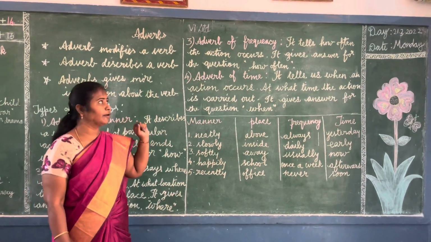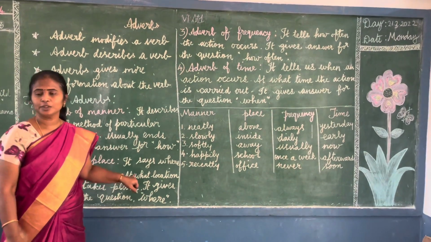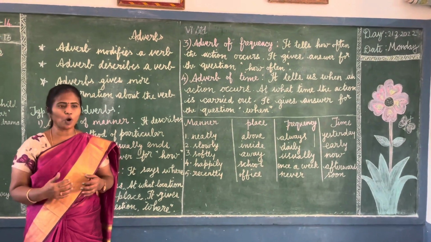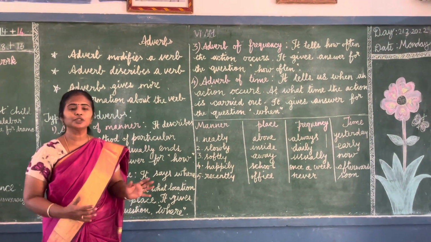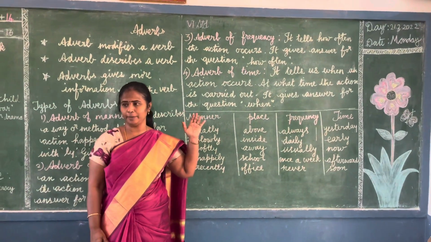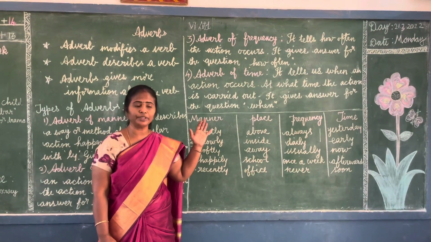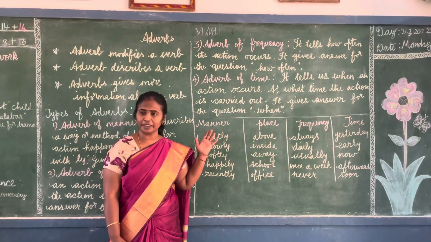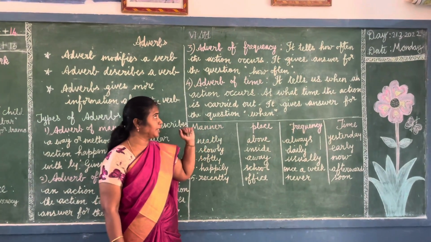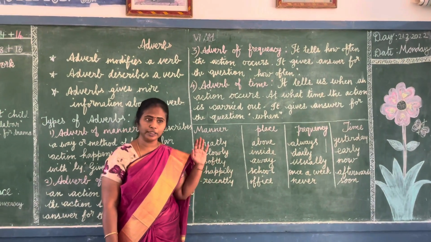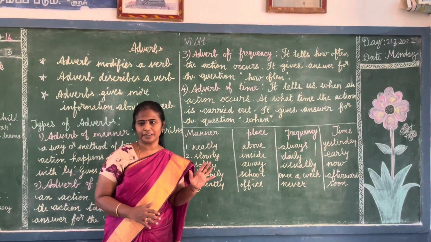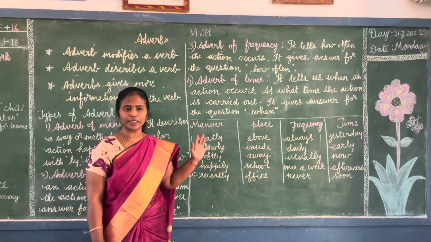Next we have adverb of place. Adverb of place tells us where an action takes place, at what location the action takes place. So it gives the answer for the question where. Next, adverb of frequency means how often the action takes place, how many times. So it gives the answer for the question how often. And next we have adverb of time. This tells us at what time or when the action takes place. So it gives the answer for the question when.